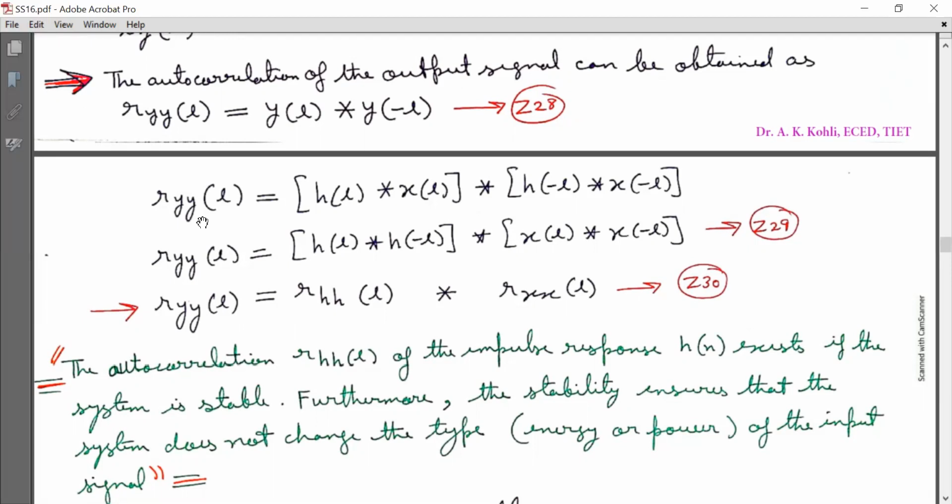The autocorrelation R subscript HH[l] of impulse response h[n] exists if the system is stable. Furthermore, the stability ensures that the system does not change the type of the input signal. Now equation Z30 is very important because in Z30 R subscript YY[l] is autocorrelation of output signal, R subscript HH[l] is autocorrelation of impulse response h[n], and R subscript XX[l] is autocorrelation of input signal sequence.